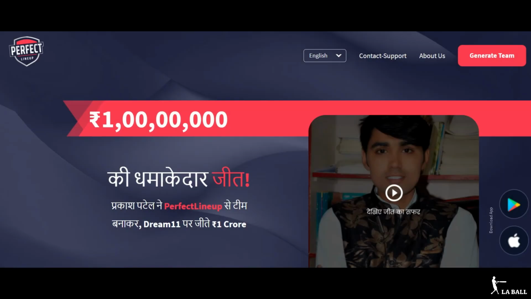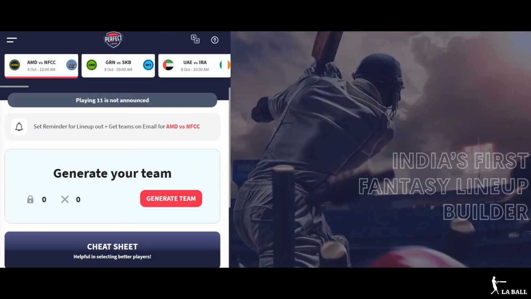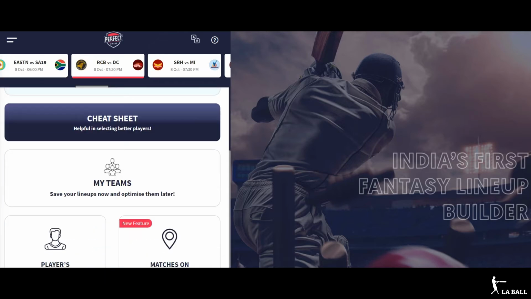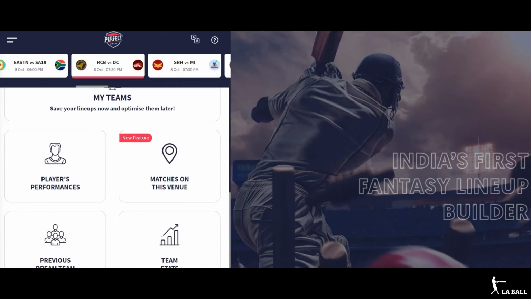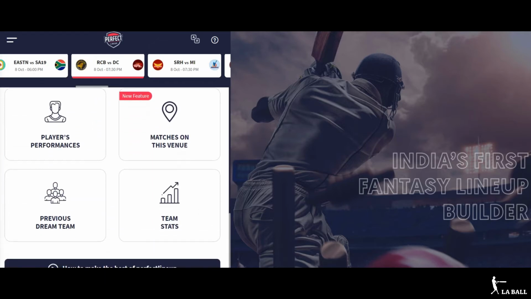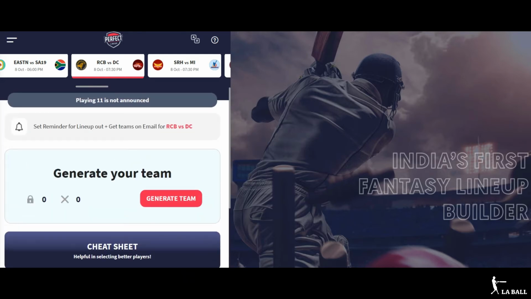Come, let's explore this application in detail. To start off, click on this Generate Team button. Here in their user interface, you can see a lot of matches ranging from international matches to domestic tournaments. Here you can see many options like Generate Team, Player Performances, Matches on this venue, Previous Dream Team, Team Stats and much more. To start off, we will explore this Generate Team section.